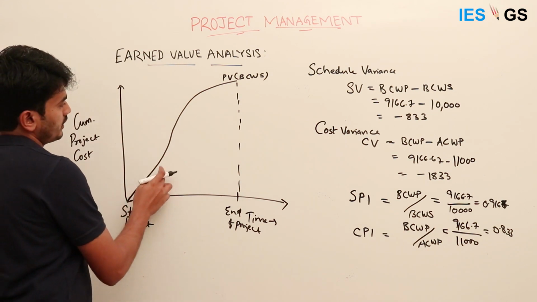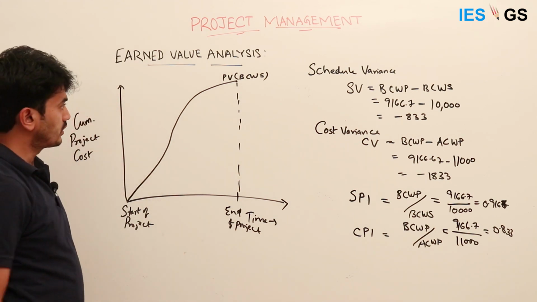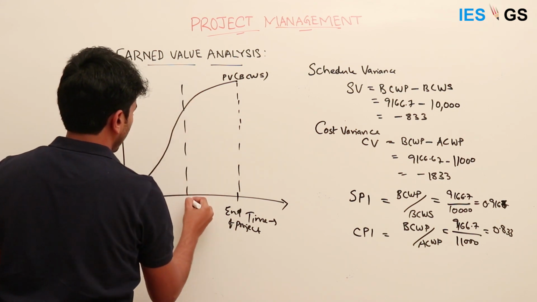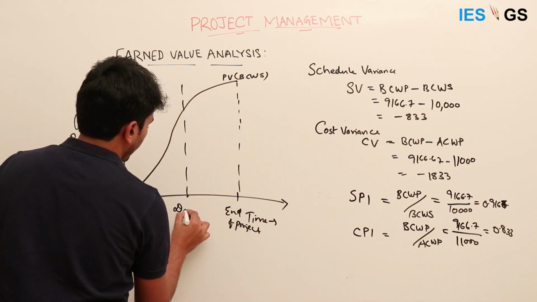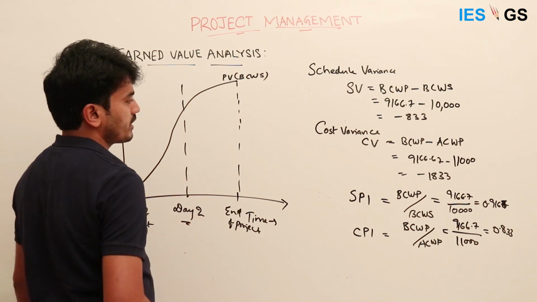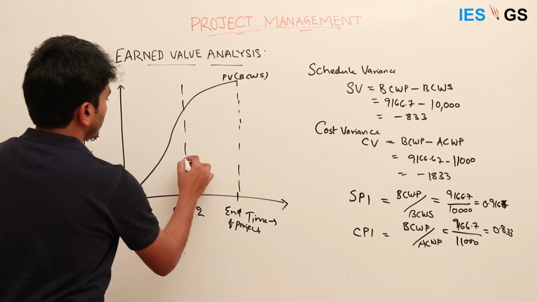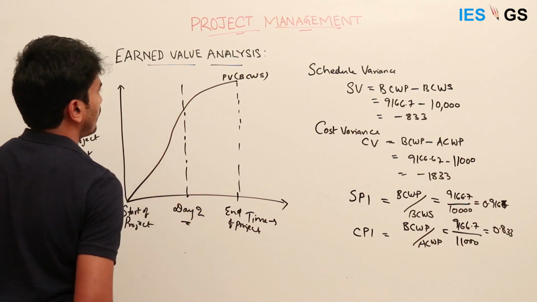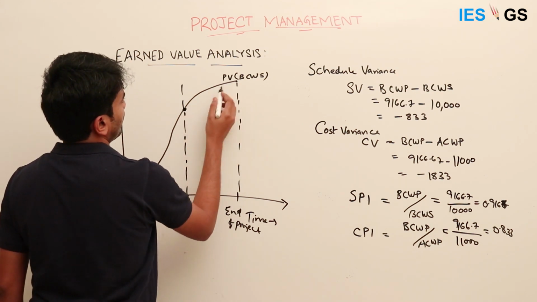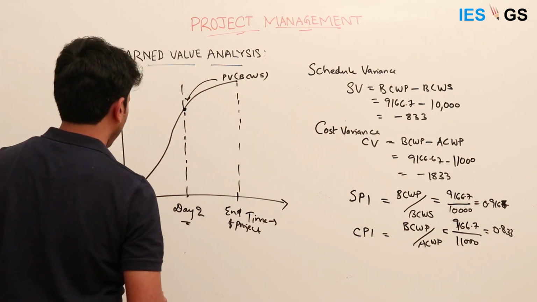It is increasing like this and ending here at the end of the project. Suppose we are currently on day 2, between start and end, as in the previous example we were discussing. At the end of day 2, we need to represent our remaining cost. This is the planned value at this point of time, our budgeted cost of work scheduled.